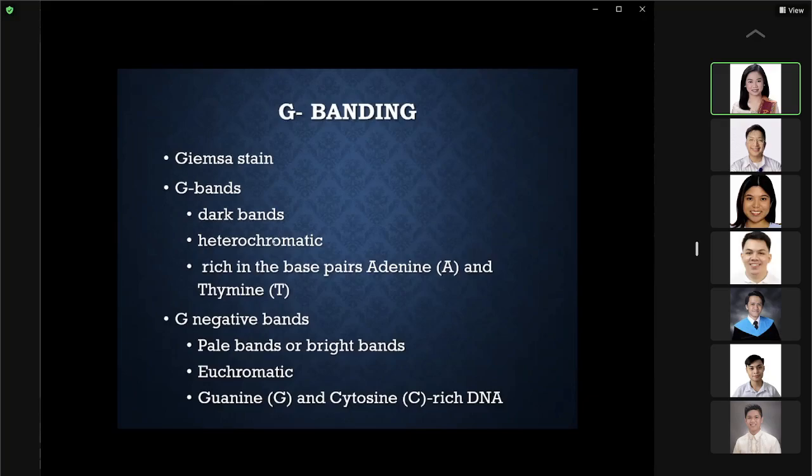The dark bands are the heterochromatic ones, and the light bands are the R bands, which are euchromatic.